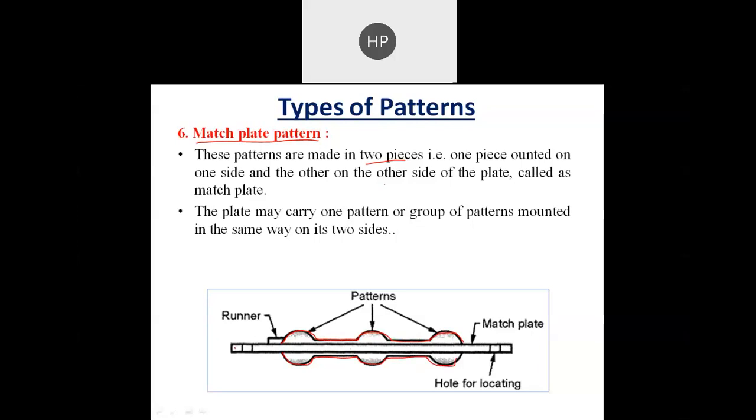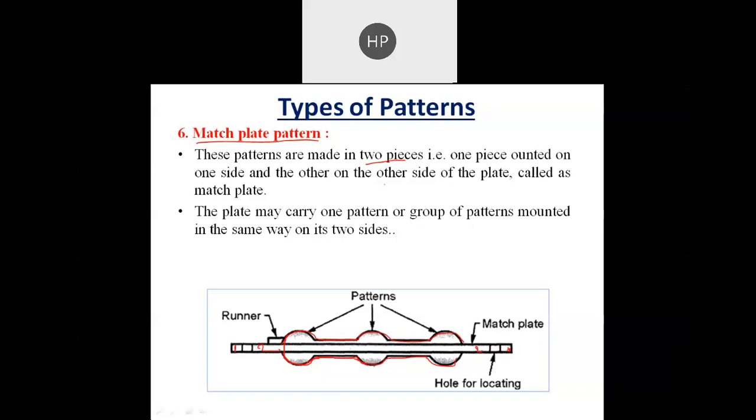So this is plate number 1, and this is plate number 2, and both these plates have been matched. As these two plates match, we can have the final shape like this.